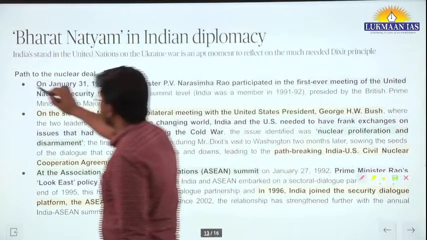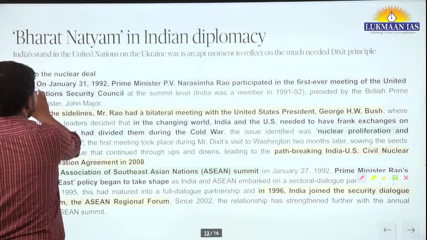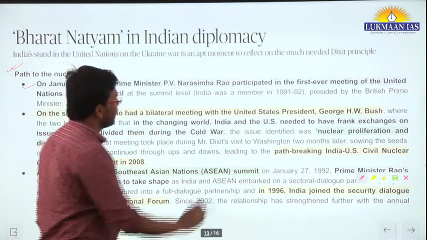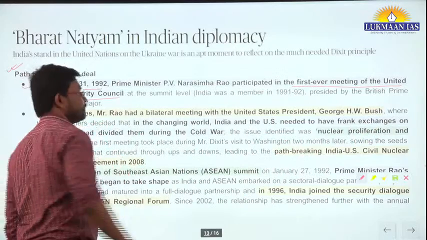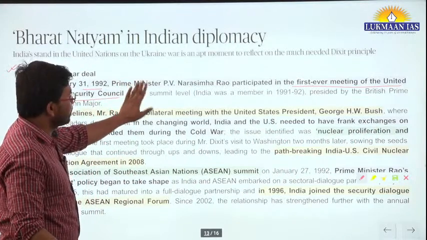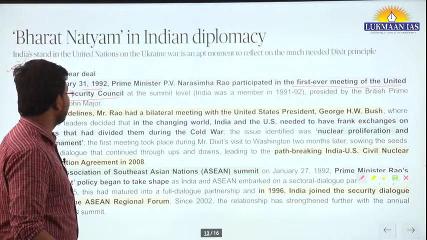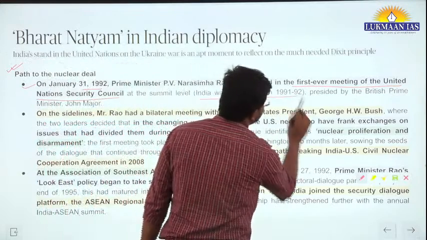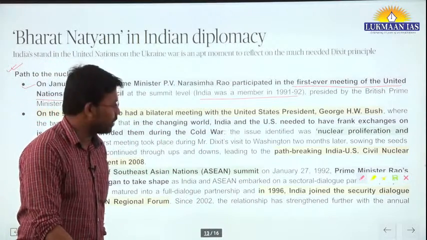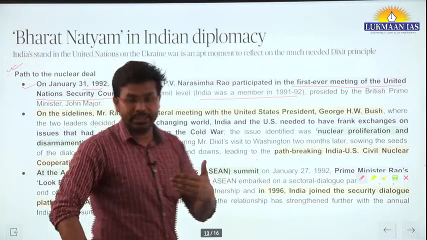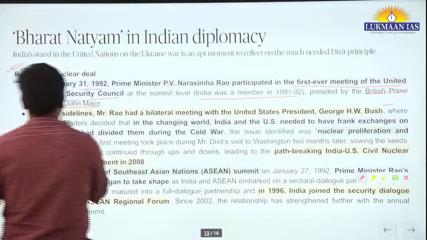Now, the path to the nuclear deal. Let us talk about another instance where this has happened. On January 31, 1992, Prime Minister P.V. Narasimha Rao participated in the first ever meeting of the United Nations Security Council at the summit level. India was a non-permanent member in 1991-92, because membership keeps on changing, and the meeting was presided over by British Prime Minister John Major.